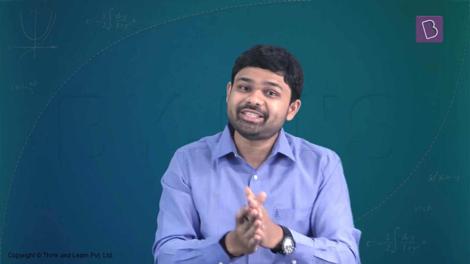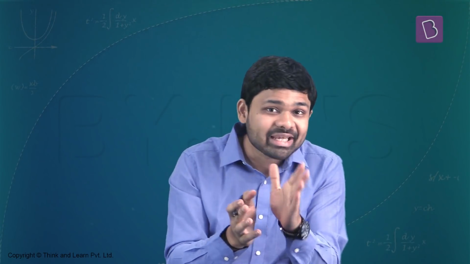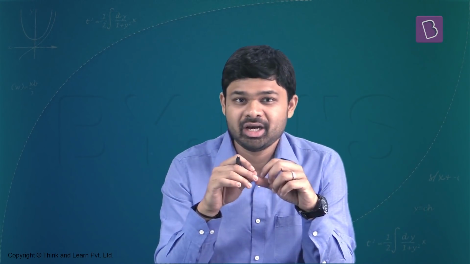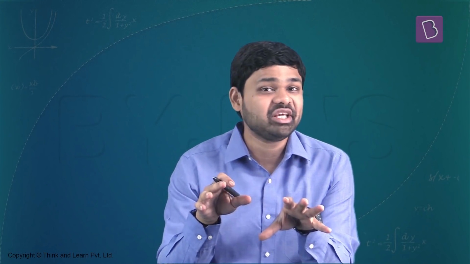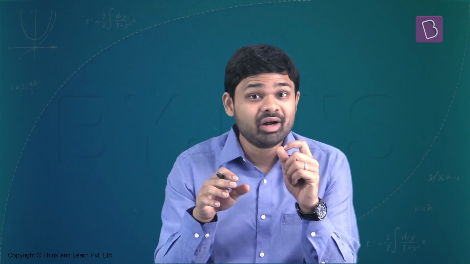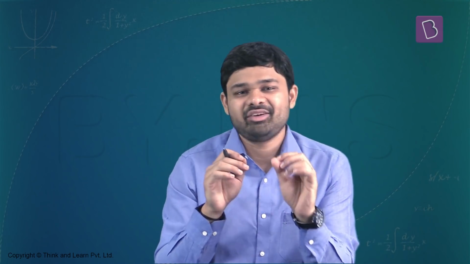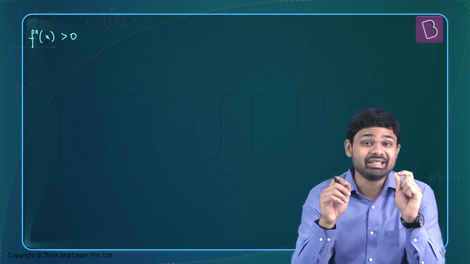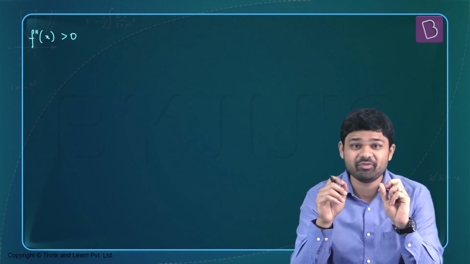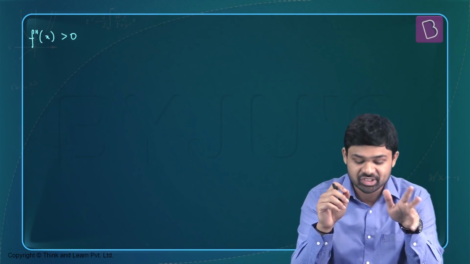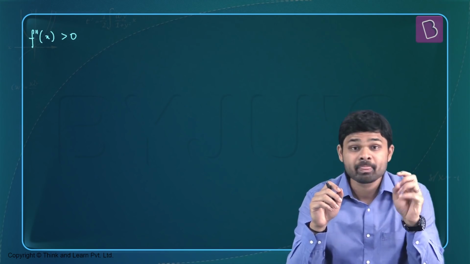Okay, so now let's look at a question which is an application of derivatives question. Now this question is a little tricky. This is not a very lengthy question, but you actually need to understand the concepts of monotonicity very well to be able to solve this question. We've been told that f double dash of x is greater than 0. So the second derivative of f is actually a positive number for all x in the interval 0 to 2.